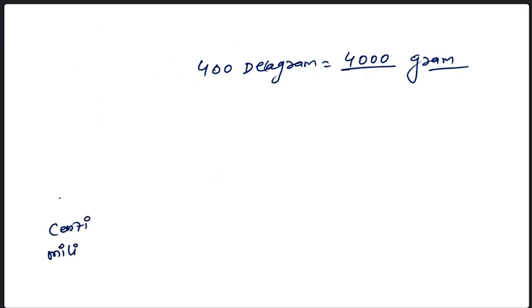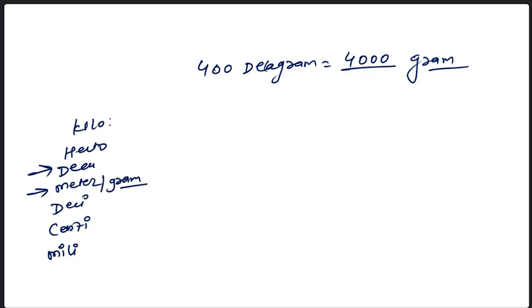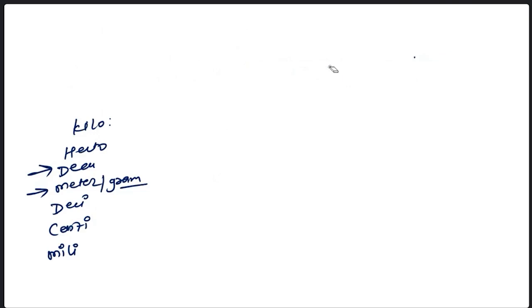Milli, centi, deci, gram, deca, hecto. So you are at deca and I ask you about meter or gram. It can be anything. Okay. So I'm writing about just one difference. Because of this one difference, 1 0 will increase. So the answer is 4,000. Now tell me the next question.